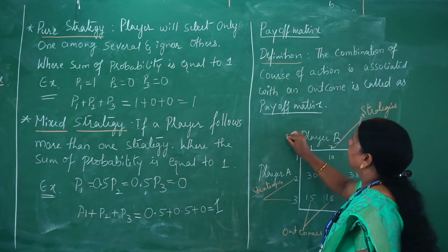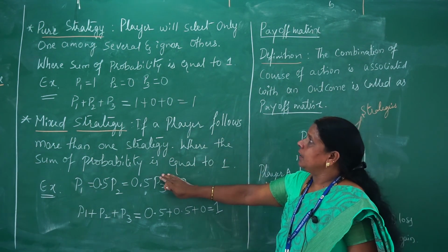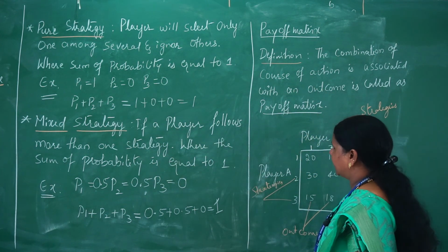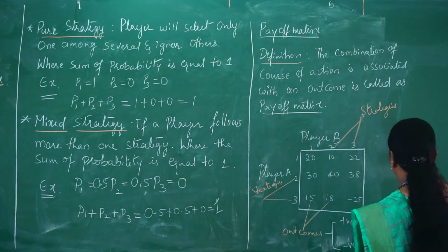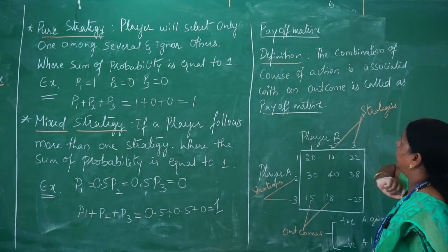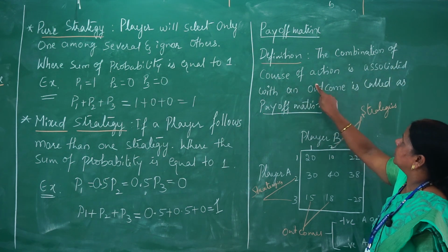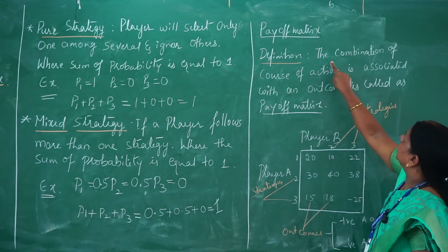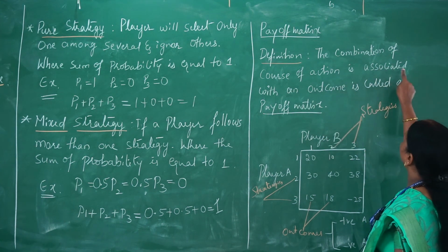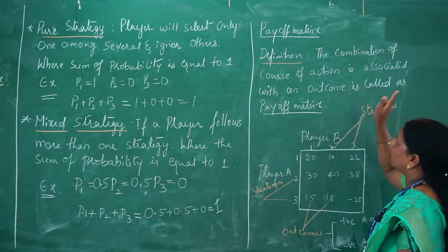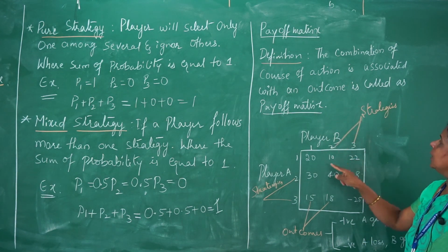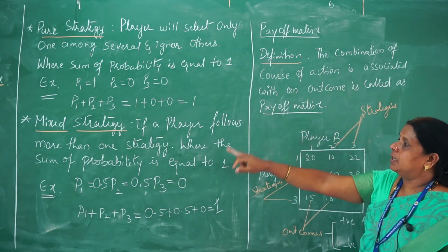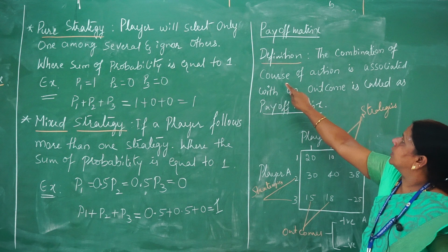Moving to the next, if you want to apply the probability of mixed as well as pure strategy towards one of the concepts called the payoff matrix, then we need to define it. The payoff matrix is defined like this: the combination of courses of action, which we just discussed is called a strategy, associated with an outcome is called a payoff matrix. Whichever matrix we define, there we need to define an outcome. That outcome is associated with the strategy, and that strategy itself is called a course of action.